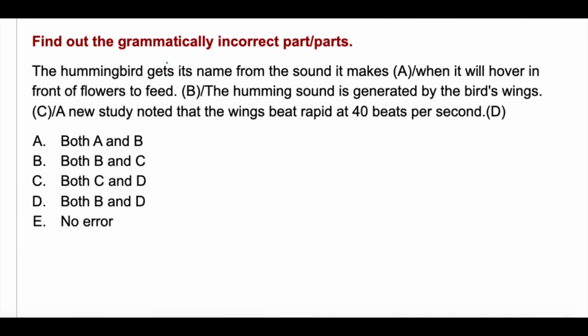Next. The hummingbird gets its name from the sound it makes. Hummingbird is singular, so singular verb gets its name. Its has been used for hummingbird, which is singular. Name from the sound it makes. It has been used for hummingbird, which is singular. Makes, singular verb. When it will hover in front of flowers to feed.